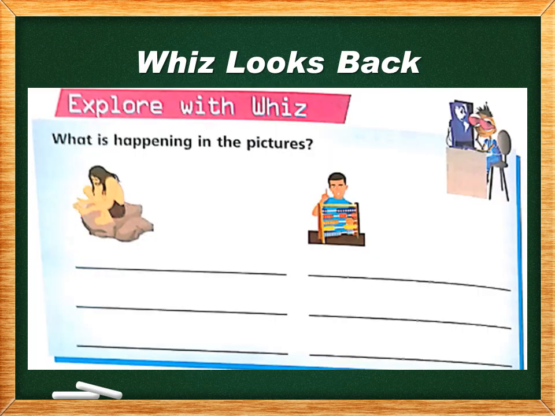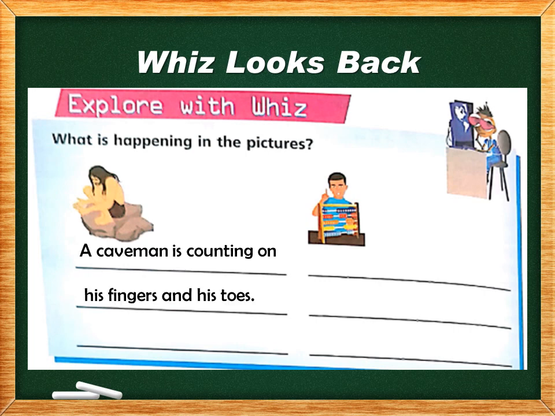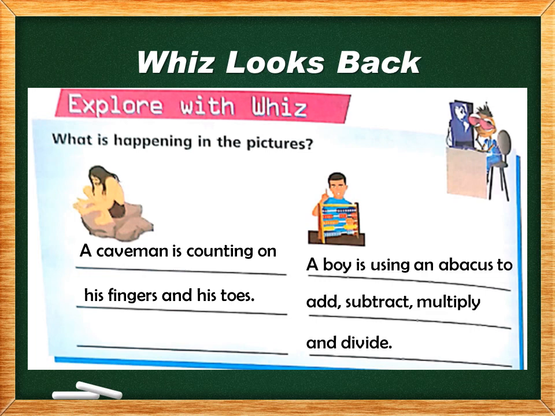Open page number 8, there is a picture. What is happening in the picture? There are two pictures available. We have to write the answers for the pictures, what the person is doing and what the boy is doing. A caveman is counting on his fingers and toes. On the right hand side, a man is sitting on the rock. You have to write this on page number 8 in your book. And a boy is using an abacus to add, subtract, multiply and divide. So these are the two things happening in the pictures.